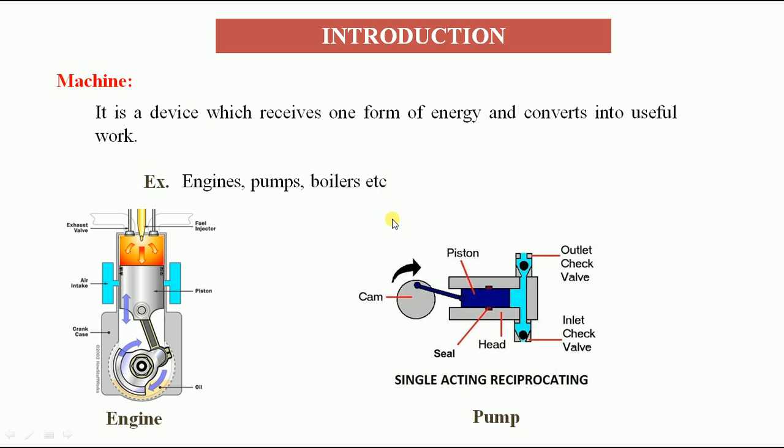So these are the examples, and we can take so many examples. If you want to understand thoroughly, I have taken these two examples to know exactly what is happening for a machine. So how we can define a machine in the form of what is the energy it is taking and what is the energy it is giving. That is, only the conversion is happening. Then only it can be called a machine. Okay, I hope you understood.